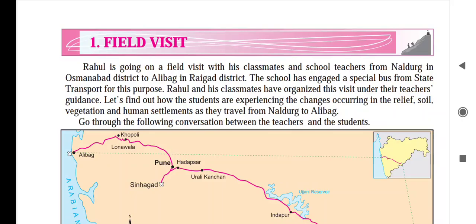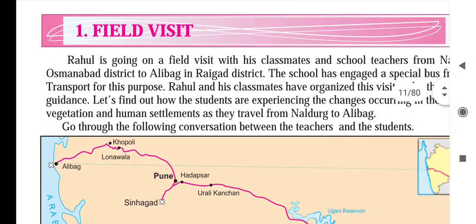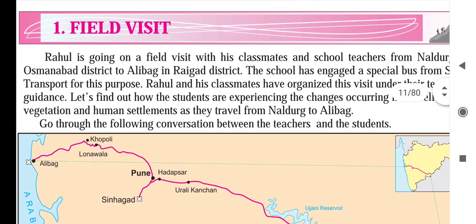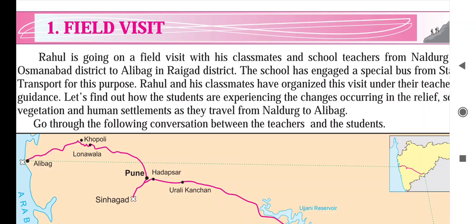Rahul is going on a field visit with his classmates and school teachers from Naldurg in Usmanabad district to Alibag in Raigad district. The school has engaged a special bus from state transport for this purpose. Rahul and his classmates have organized this visit under their teacher's guidance. Let's find out how the students are experiencing the changes occurring in the relief, soil, vegetation, and human settlement as they travel from Naldurg to Alibag.